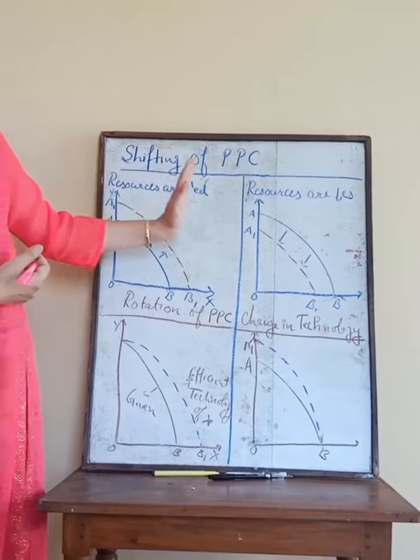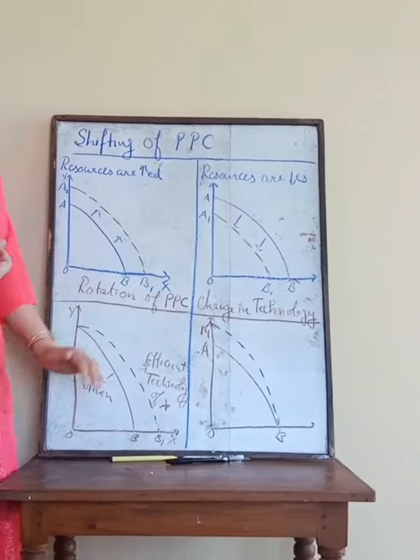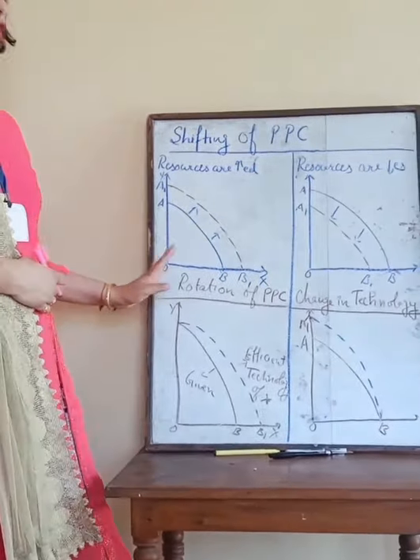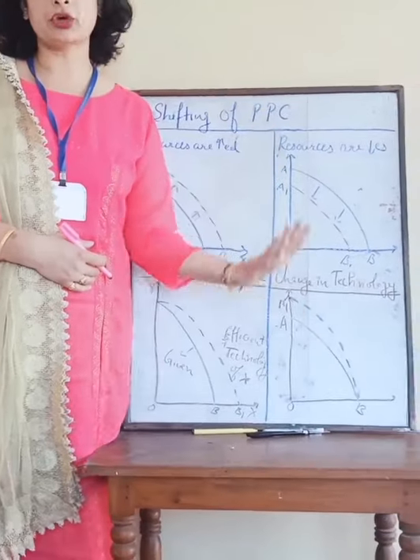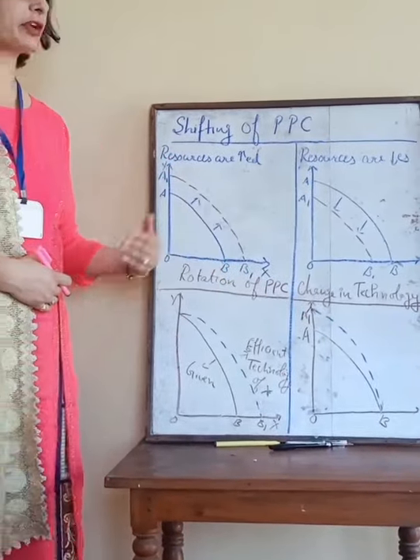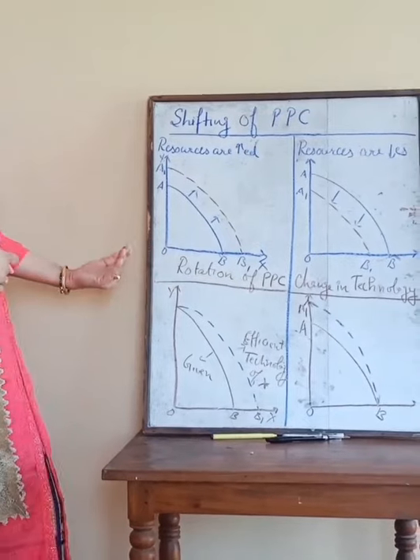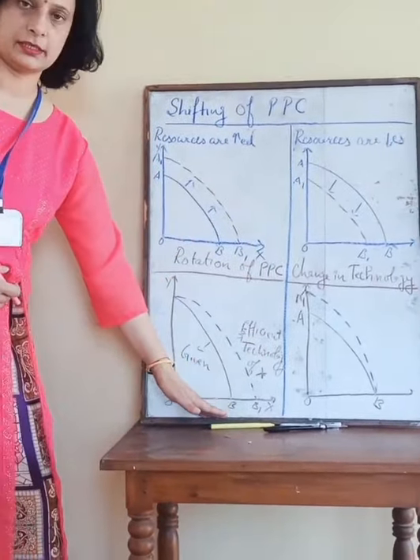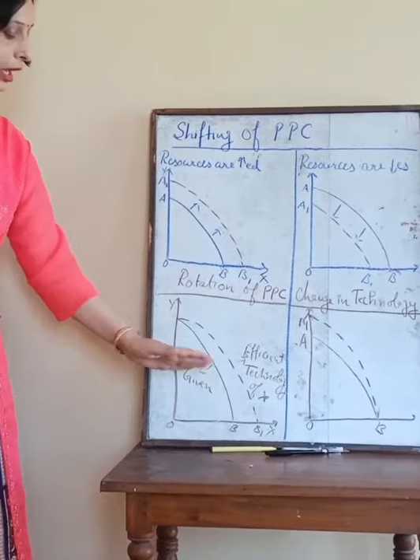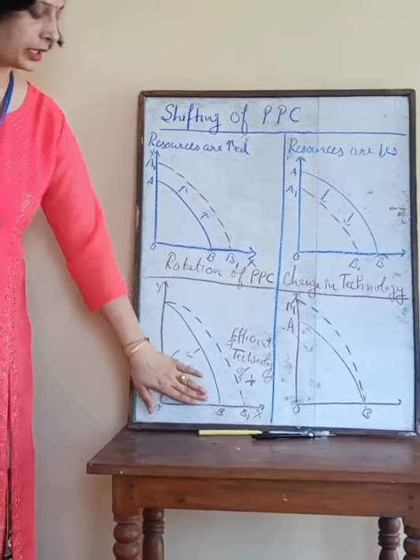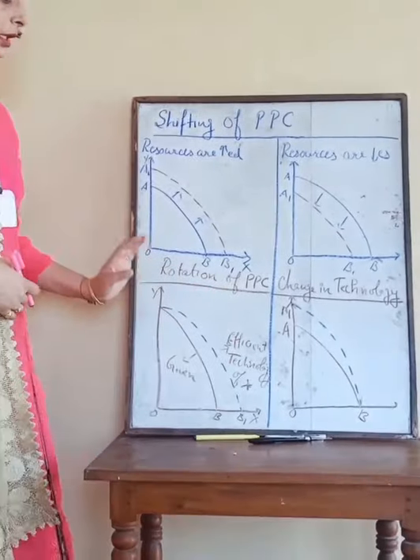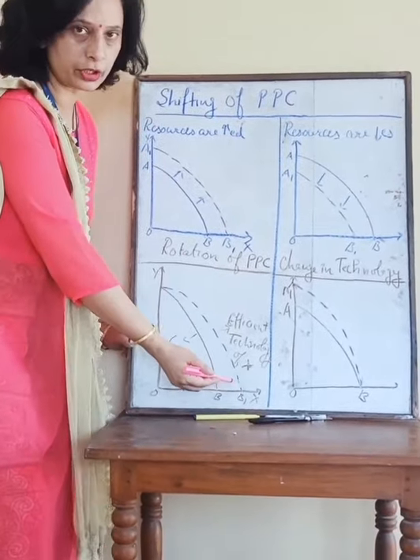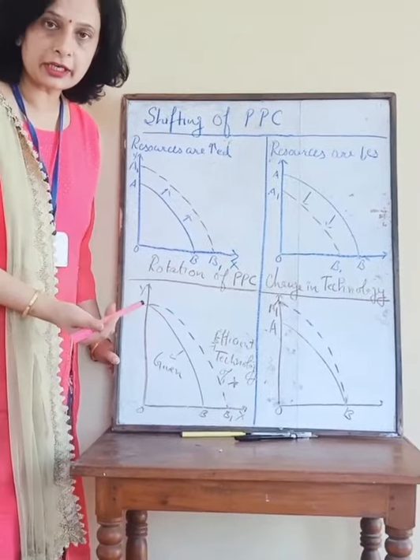Resources increased or decreased cause the shifting of PPC. Rotation of PPC: rotation will come because of the change in technology. Now technology becomes old or technology becomes efficient. Here I am taking the y good, and here it is the x commodity, and if the efficient technology is used only for the x commodity, then the production of x will increase.